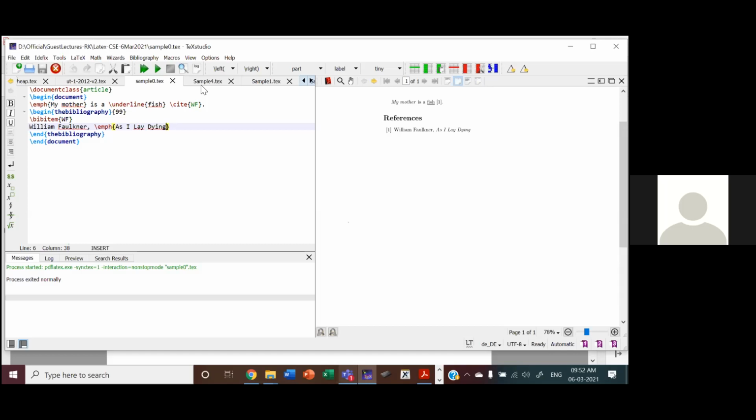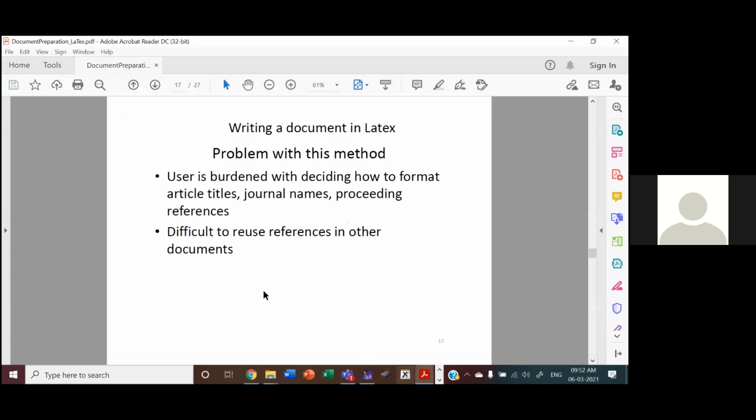So all these cannot be done using this way of the bibliography style. With the bibliography environment, we have one more method, where we create a database of references. I'll show you that. This method is difficult to reuse.